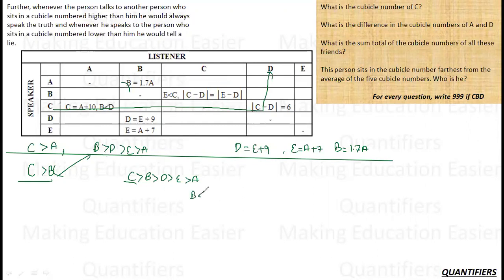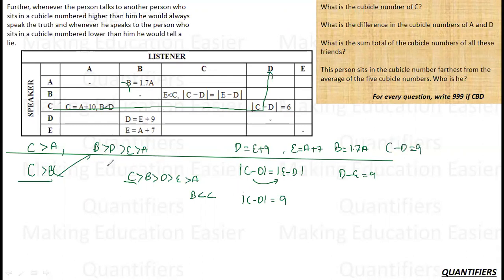B is less than C. Since B is less than C, this has to be true: C minus D is equal to E minus D. So do we know anything? We know that D is equal to E plus 9, or I can say D minus E is equal to 9, which means that C minus D is equal to 9. And since C is greater than D, I can determine that C minus D is equal to 9. This is what I can determine.